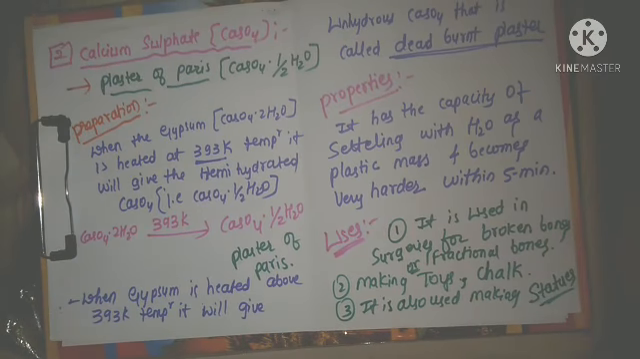First one, for surgery, someone's hand has a broken bone or fractured bone, then the plaster of Paris is used for the surgeries. Second one is for making the toys and also the chalk, the plaster of Paris is used, and also for making the statues, murtis, it is also used. Means these are the uses. Now we have discussed